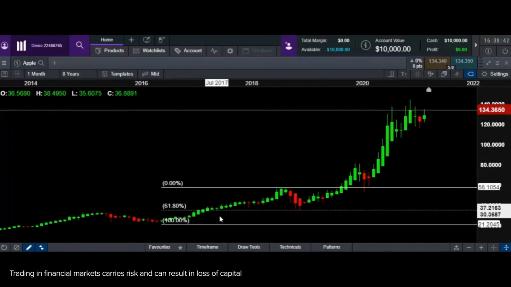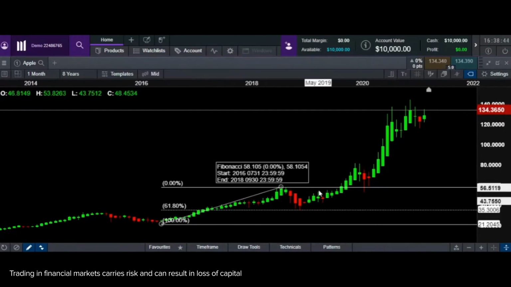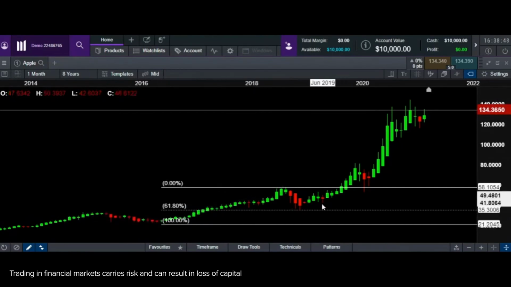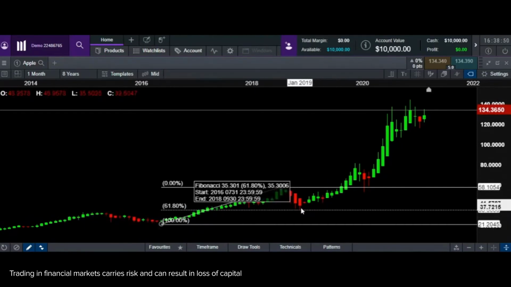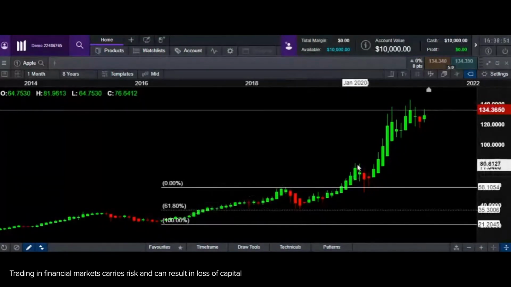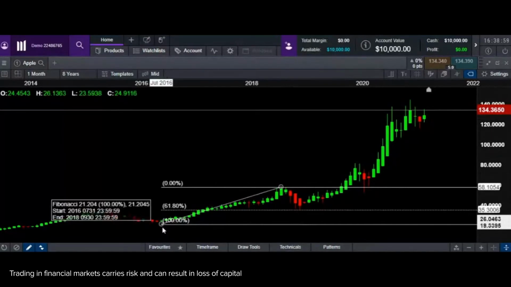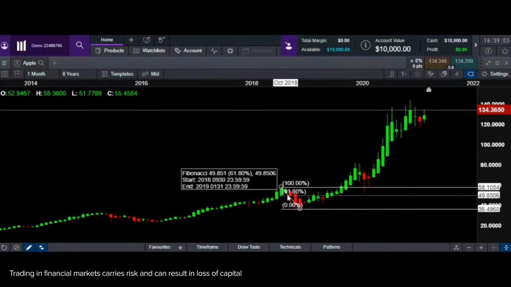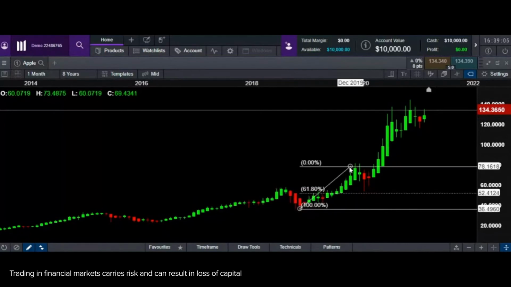Now, I will do another example on the same chart. Now we measured this particular uptrend. How about the next uptrend that came in? How about from 2019 to wherever it went up till 2020 and the pandemic drop happened? Let's look at this particular rally. I'm just going to move the same thing. I'm going to measure from the bottom to the top of this rally.